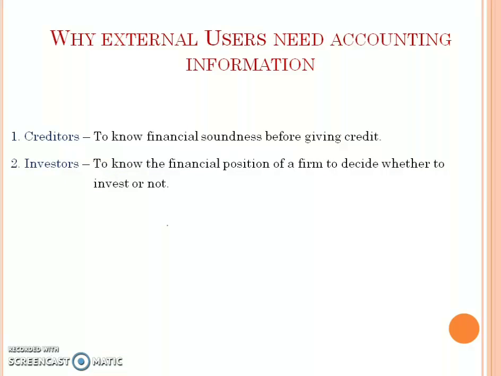Okay. So next is investor: to know the financial position of a firm to decide whether to invest or not. See, every investor, or every person who has to invest his money, wants to invest in a firm which has a sound financial position because they want their investment to be safe. So for this purpose, they use accounting information. Next is government: to know the earning for the purpose of taxation. Yeah, the main source of revenue of government is taxation, and it is levied on the total earning of a company. So to know the total earning of the company for the purpose of taxation, they use accounting information.